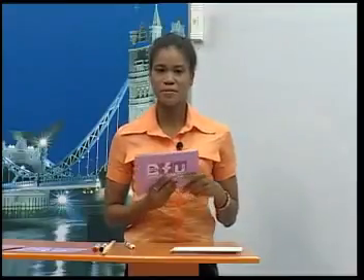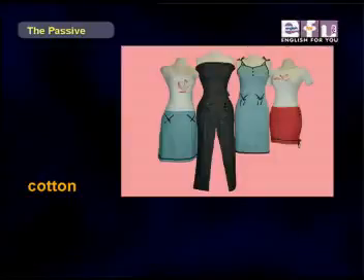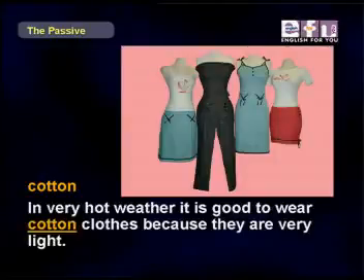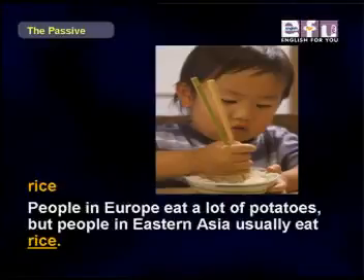Vocabulary now. Please follow along on your screen. We have some nouns. First one is cotton. In very hot weather, it is a good idea to wear cotton clothes because they are very light. Okay, next noun is rice. People in Europe eat a lot of potatoes, but people in Eastern Asia usually eat rice.